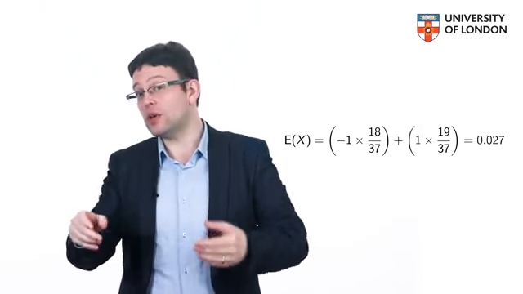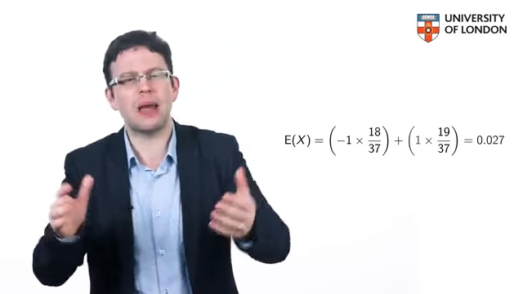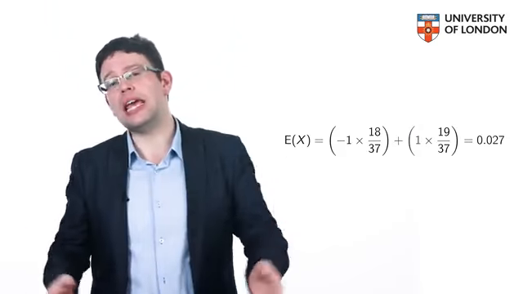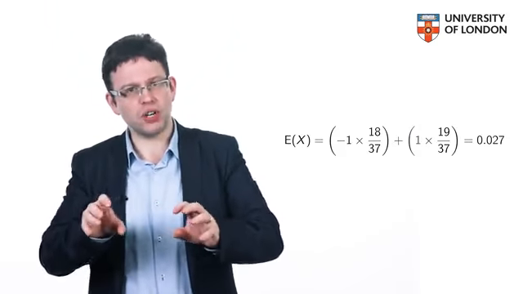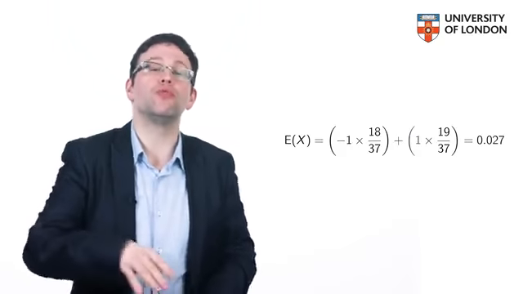Just like with the roll of a fair die, where we had an expected score of 3.5 that was not attainable, similarly here, the expected outcome, this 0.027, could never occur in a single play of this roulette game, because we know the only possible outcomes are that the casino either wins a pound or loses a pound.